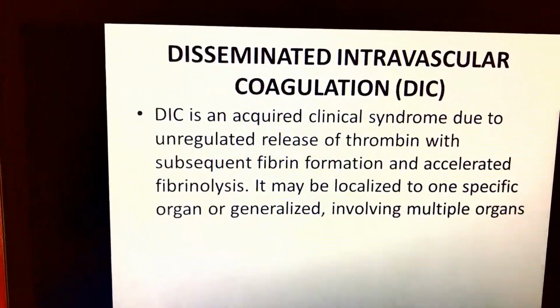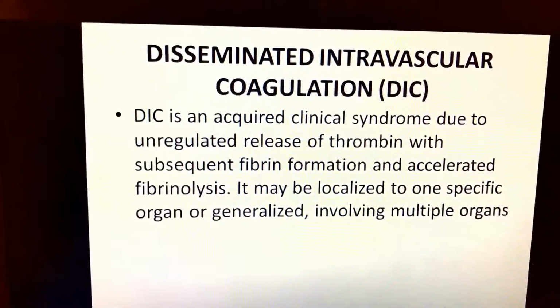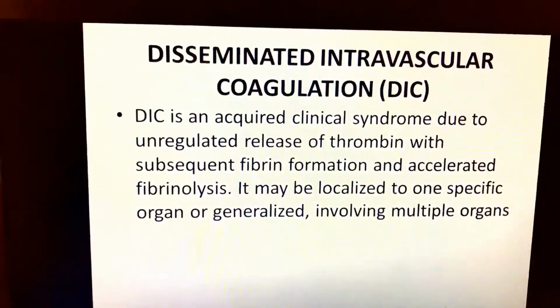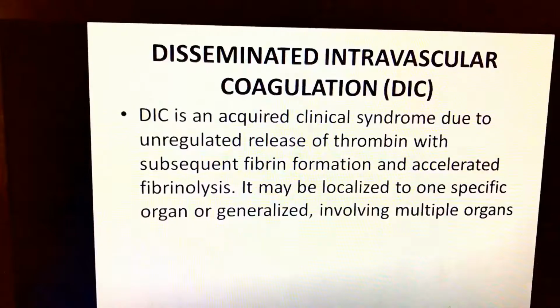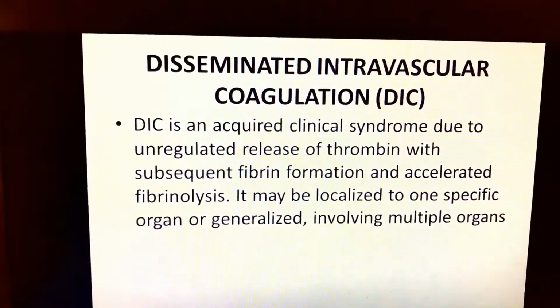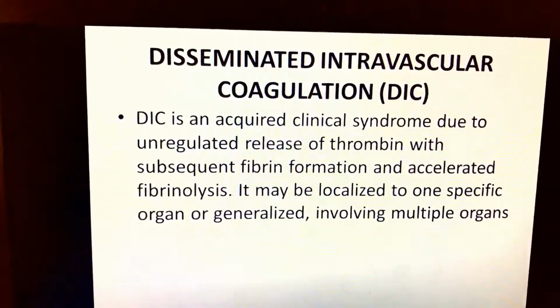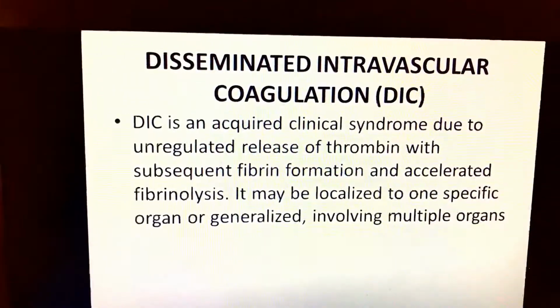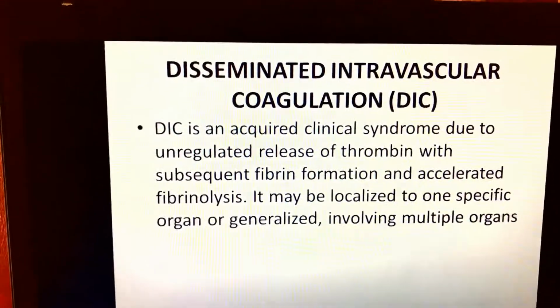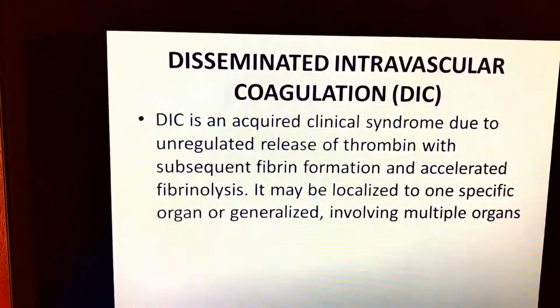In disseminated intravascular coagulation, we will see many clots in different organs. Now, this is a fatal condition, as the clots will disrupt the blood circulation.